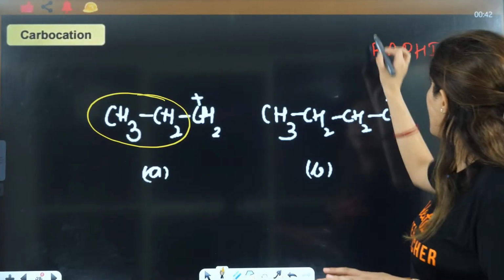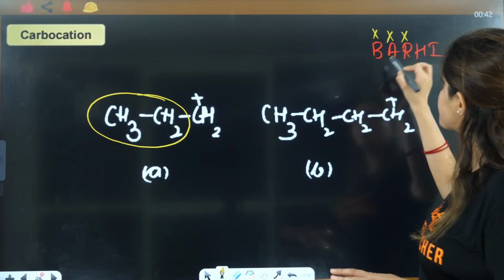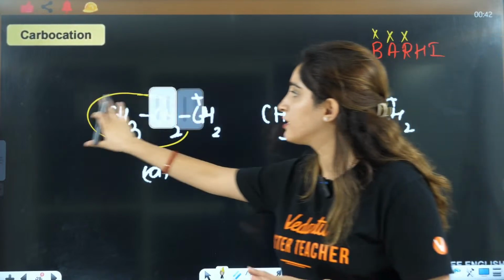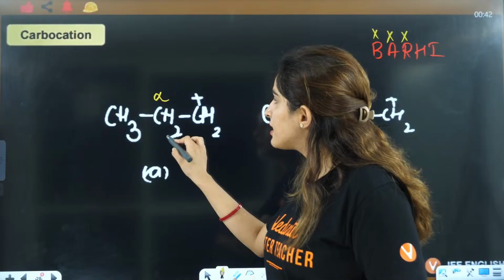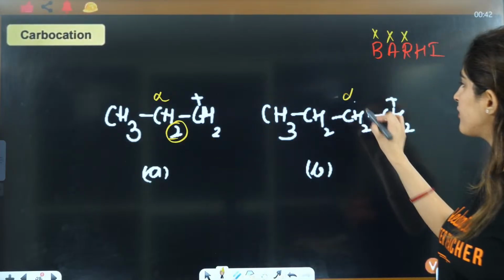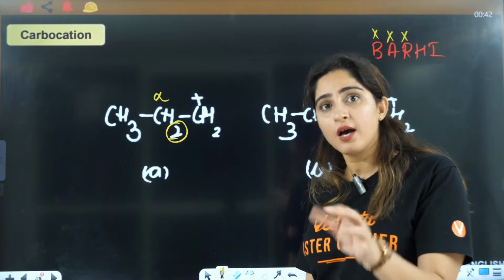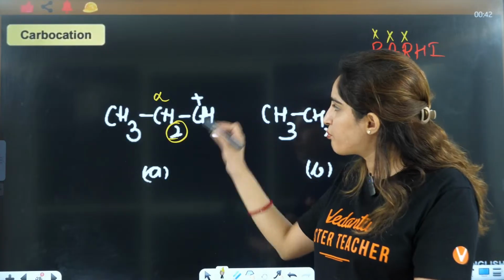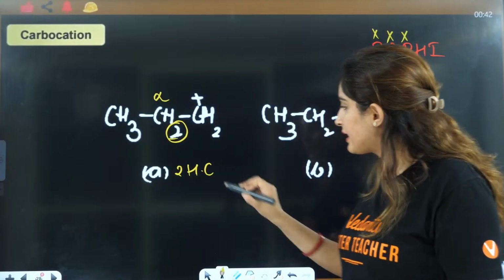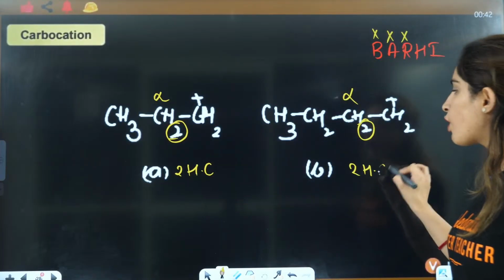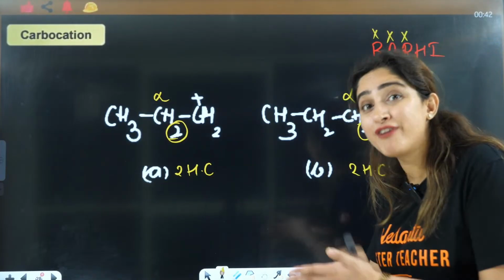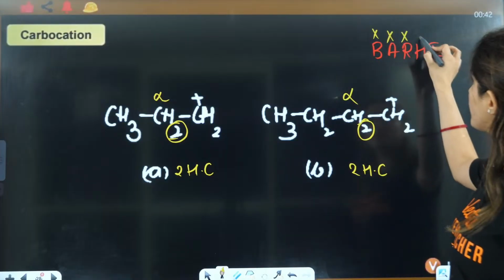Right? Back bonding, no; aromaticity, no; resonance, no; hyperconjugation. Yes, ma'am, this is alpha. This is having 2 hydrogen. This is alpha. This is having 2 hydrogen. So hyperconjugation it is showing, but both have 2 hyperconjugating structures. So we are not able to differentiate it with hyperconjugation. So we'll say no here.